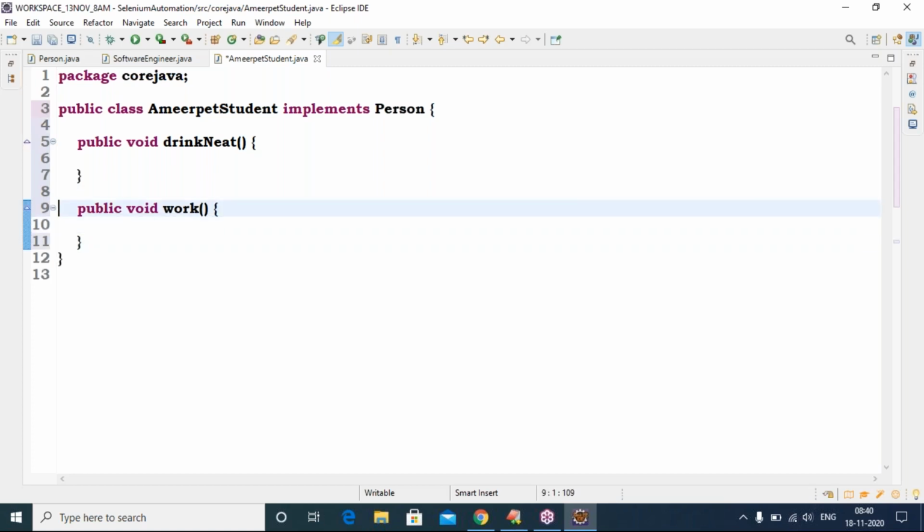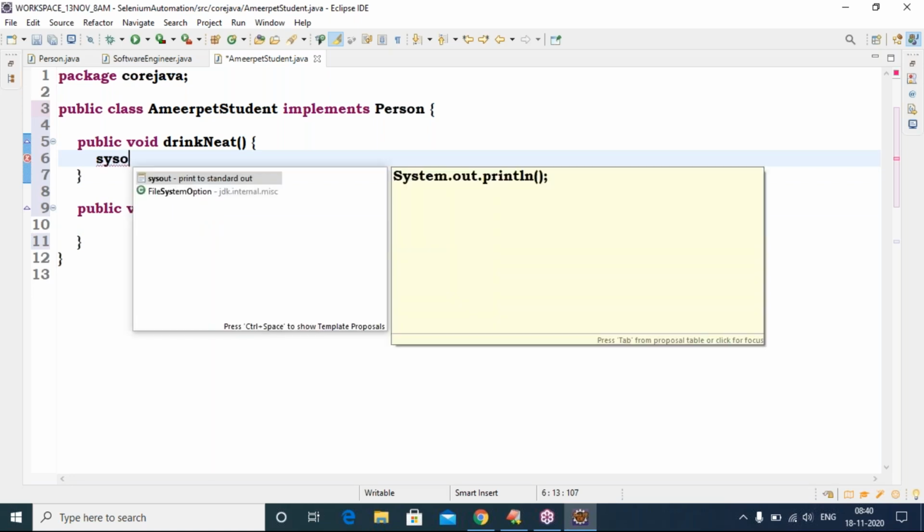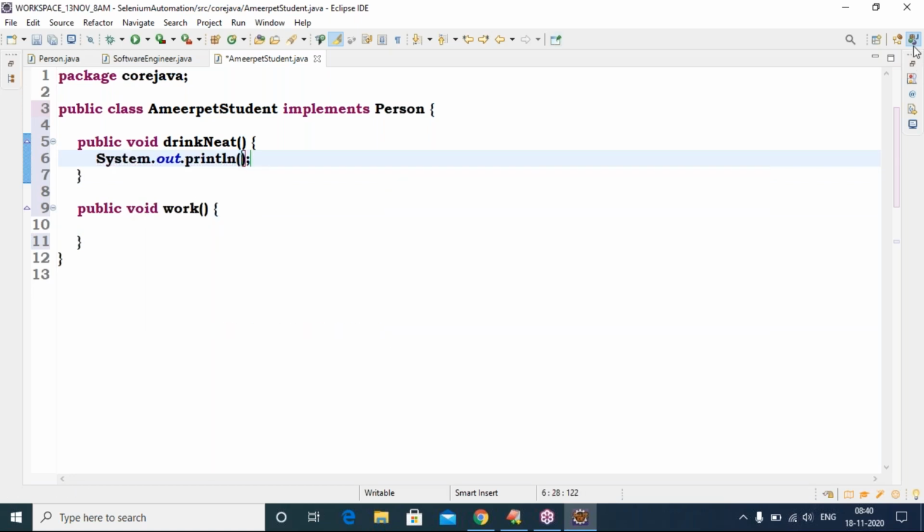Very good. Sir, what does a general Ameerpet student drink and eat? Ameerpet students come from hostel food, because they are staying in a hostel. They pay the money and everything. That is the reason. Here, observe: eat dosa and drink water, because they don't have money.